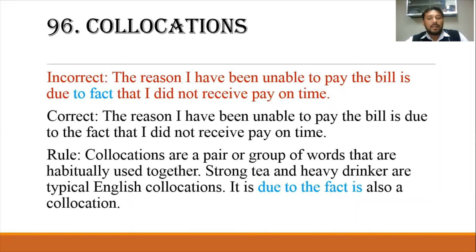Strong tea and heavy drinker are typical English collocations. So due to the fact is also a collocation. We cannot remove any word or letter from those particular words that we always use together. We call them collocations.